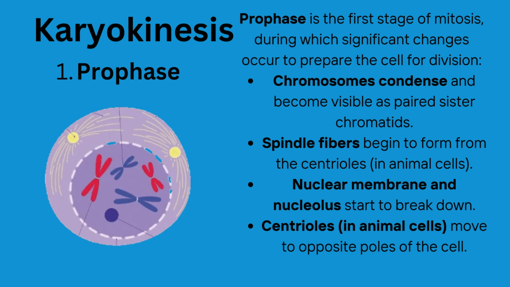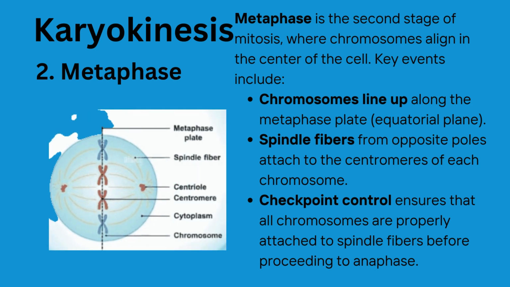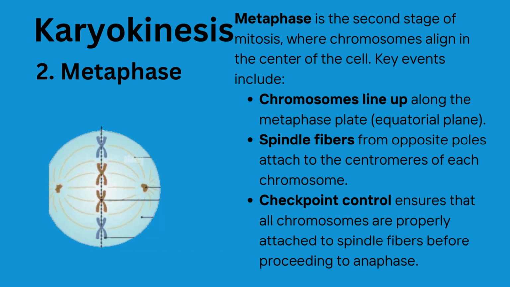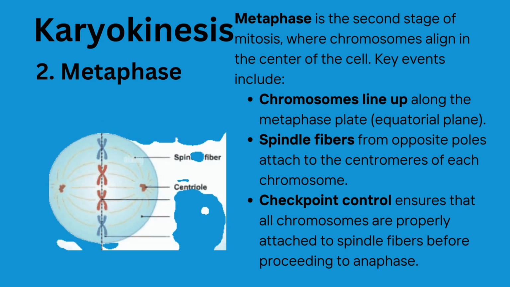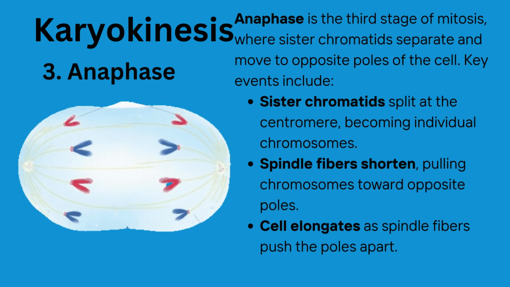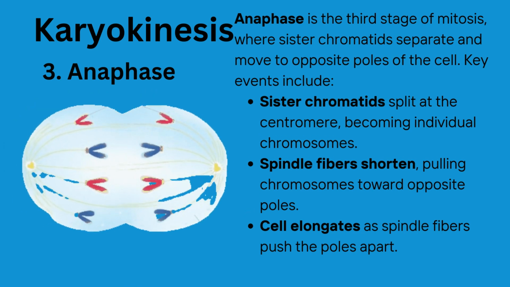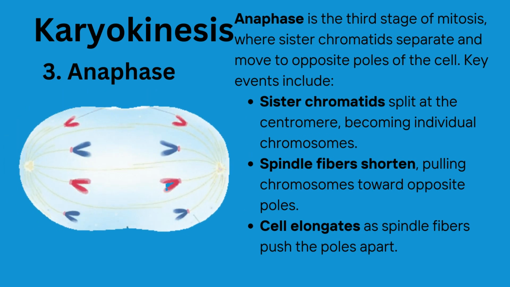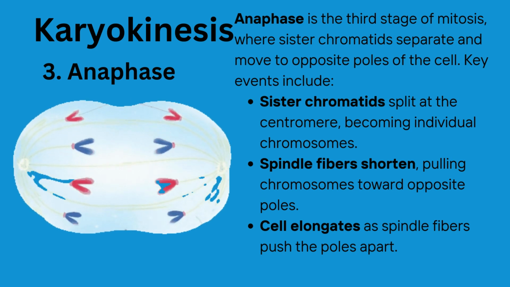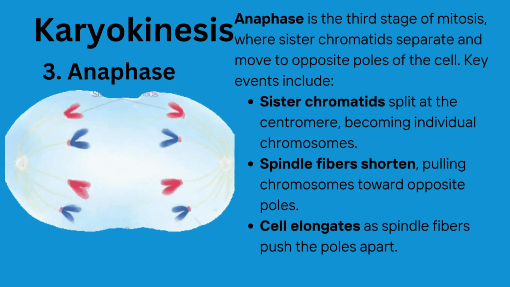Spindle apparatus is formed. In metaphase, chromosomes are aligned at the equator of spindles. Two spindle fibers, one from each pole, are attached at the centromere of chromosomes. In anaphase, spindle fibers pull the centromeres, which split and chromatids are separated from each other. Individual chromatids are pulled until they reach their respective poles.